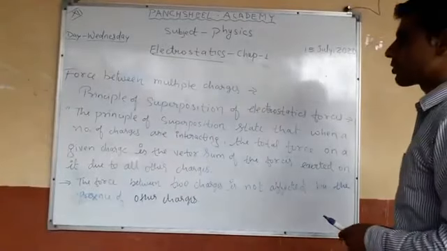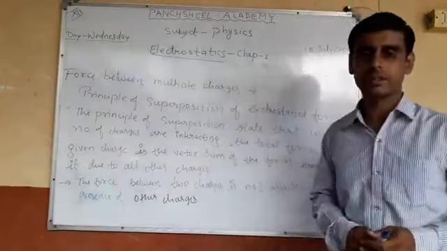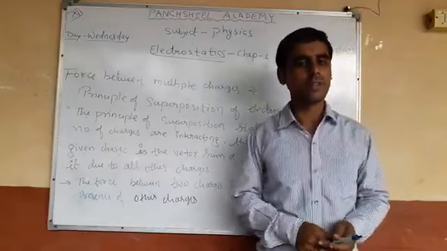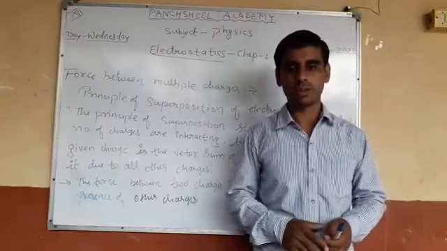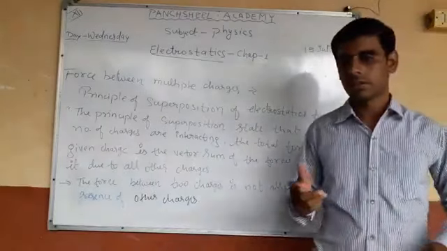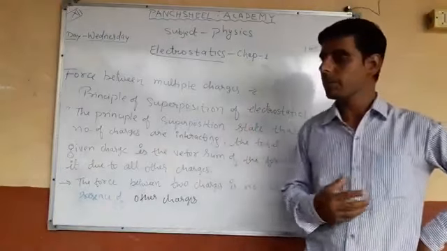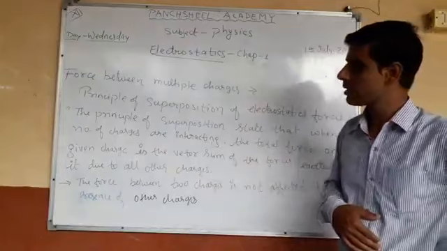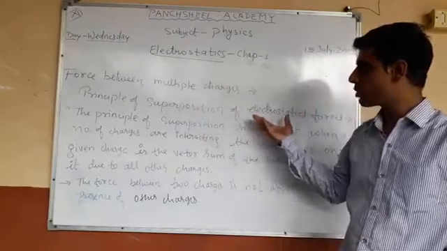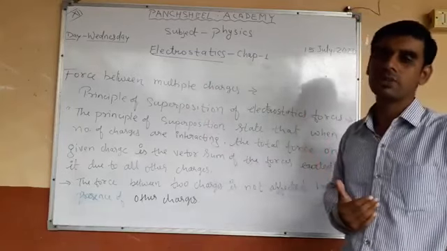So our next topic: force between multiple charges. In our previous lecture, we studied that Coulomb's law is applicable between two point charges. In the principle of superposition of electrostatic forces, there are more charges.